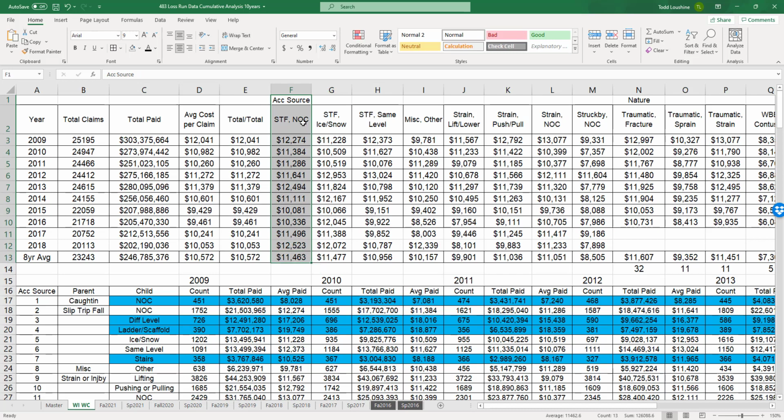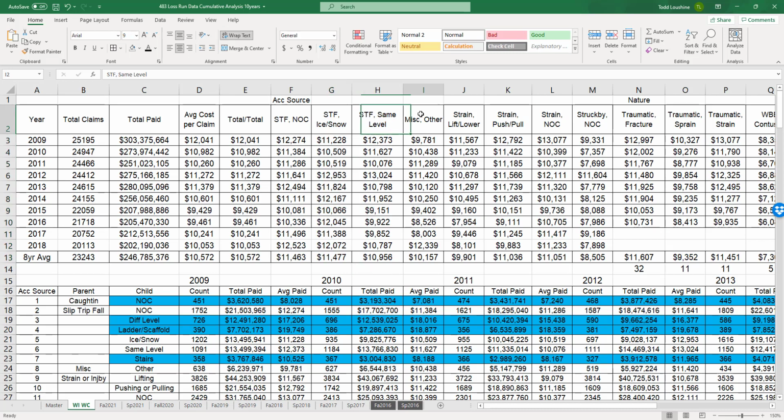Slip, trip, and fall, not otherwise classified. Slip, trip, and fall, ice and snow. It varies, and it really just depends on how many severe cases there are. Somebody slips on ice and snow, they bump their rump, or maybe they hurt their wrist, or maybe they hurt their leg. If they hit their head, that could be a lot more expensive. So I think in the higher years, we probably had a few severe falls on ice, whereas other years they were less severe. I think that's the best way to say it.